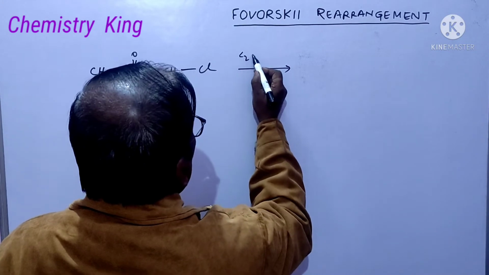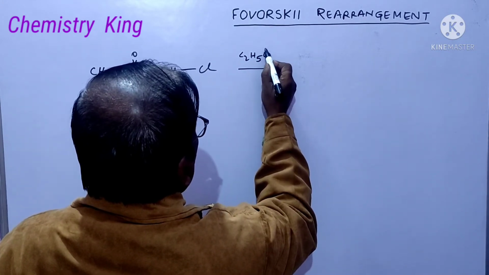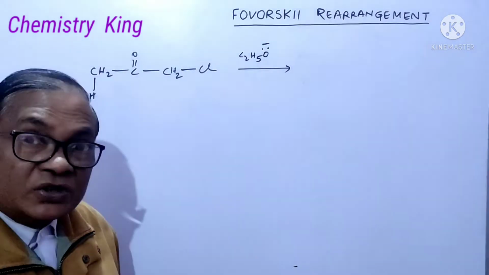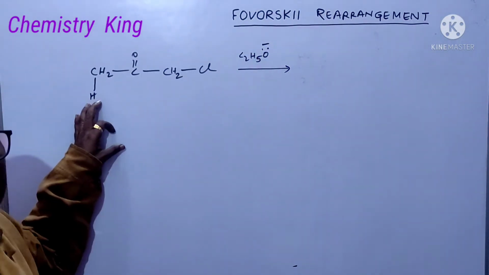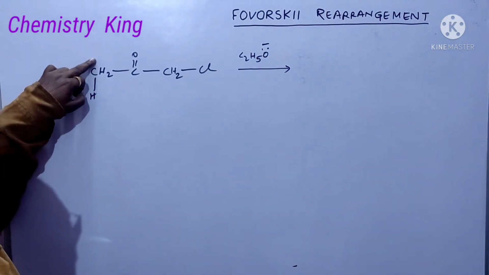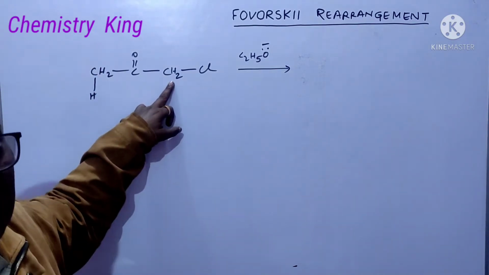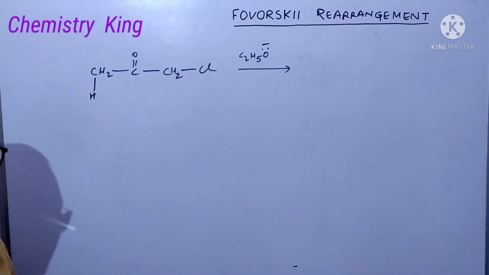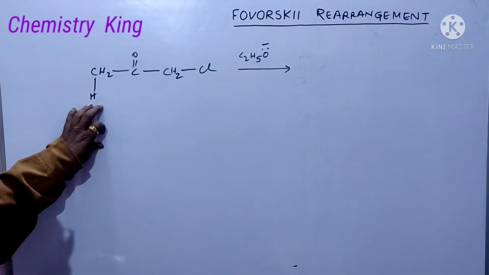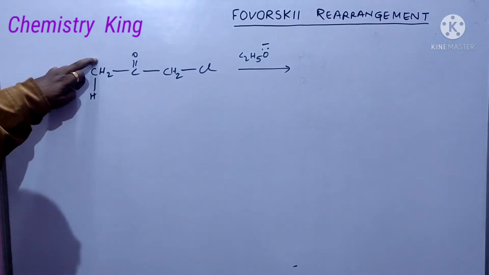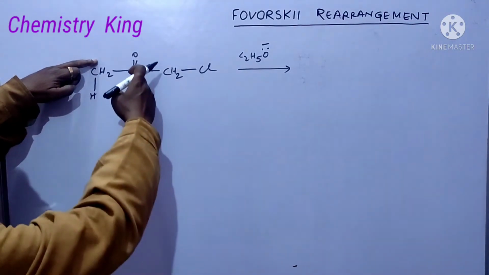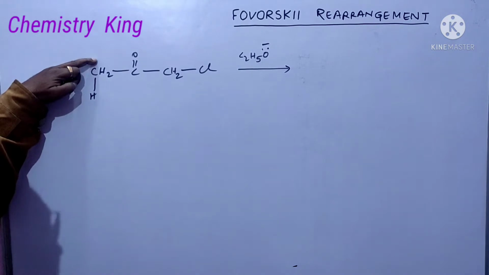Now this ethoxide ion will abstract hydrogen. But which hydrogen? If this hydrogen is abstracted, negative charge will be here. If this hydrogen is abstracted, negative charge will be here, which is in conjugation with the double bond, so it is more stabilized by resonance.